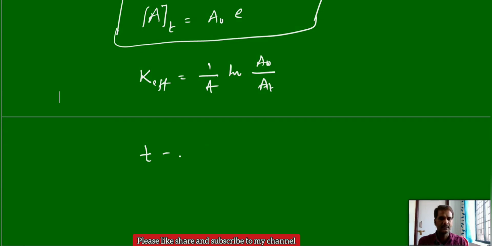If you want to calculate time, t is equal to 1 by K effective, means K1 plus K2, ln of A0 by At.